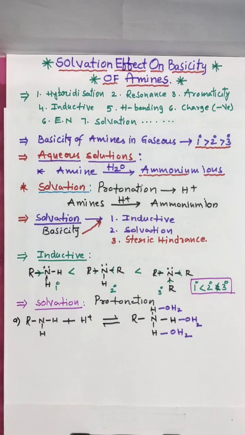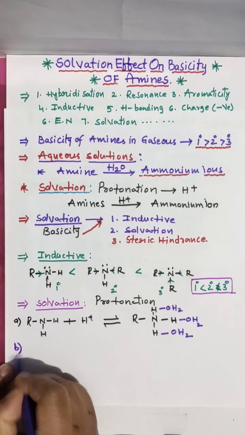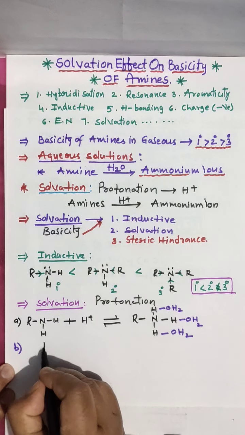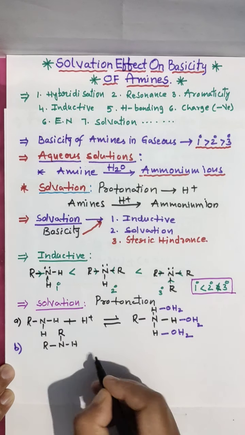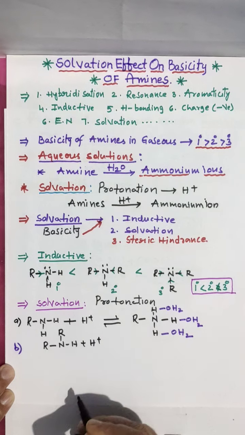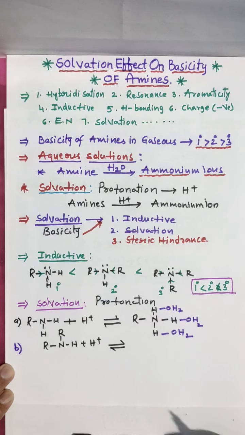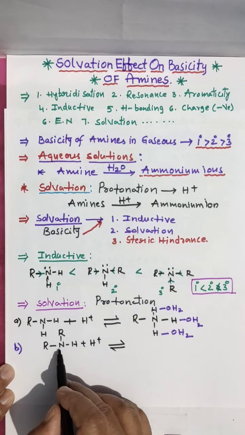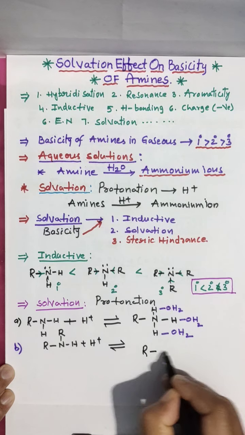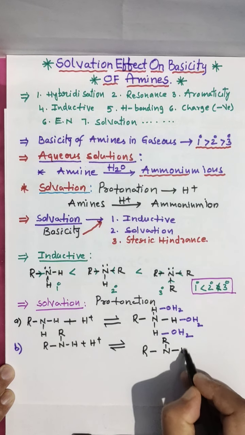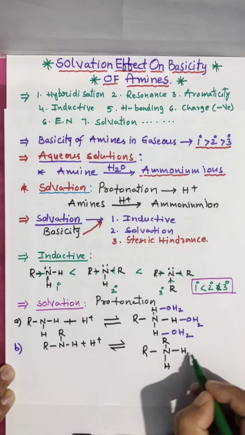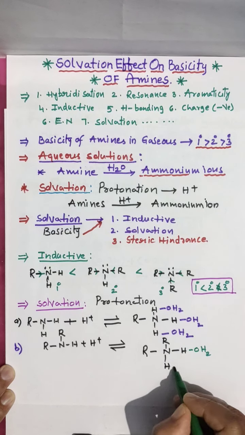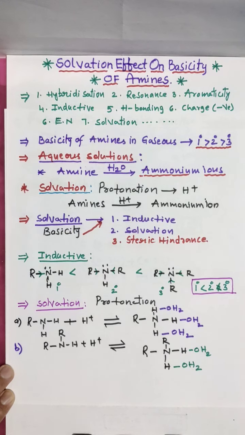This is solvation. Go for the second one, secondary amine, R2NH. It will take one H plus, giving R, N, with hydrogens, and this added hydrogen. Now each hydrogen bonds to one water molecule.